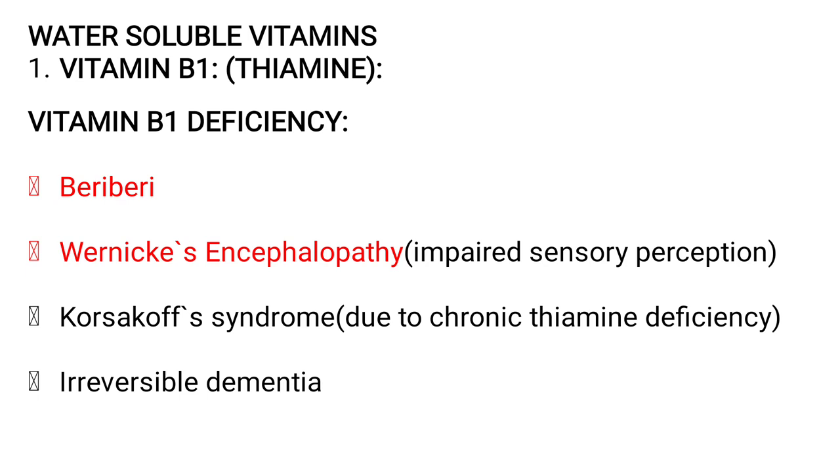So vitamin B1 deficiency causes beriberi, Wernicke's encephalopathy, that is impaired sensory perception, then Korsakoff syndrome, it is due to alcoholism and it will cause damage to the nerve cells of the brain and the spinal cord, and it is caused mainly due to chronic thiamine deficiency, and irreversible dementia also caused by vitamin B1. So whatever I have kept in red, these questions are repeated most of the times in the previous exams.